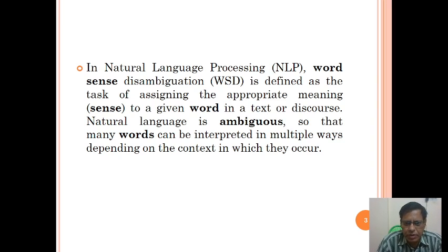Natural language is ambiguous. Generally, natural language is ambiguous. There is a confusion between what it is talking about and what it actually is, so that many words can be interpreted in multiple ways depending on the context in which they occur. Depending on the context, what it is related to gives a specific meaning, and at the same time there is a confusion about what exactly it is.